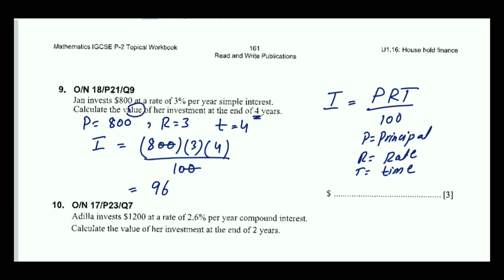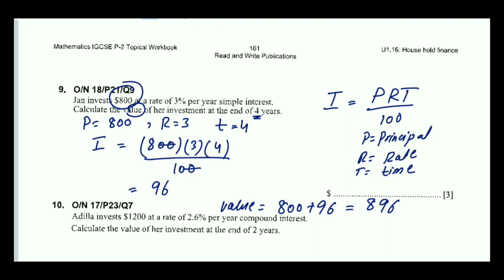Value means you have to add the starting investment, the initial deposit or principal amount. So to find the value, you have to add the interest to the principal amount. So now the value will be 800 plus 96, that will be 896. So this is our final answer.